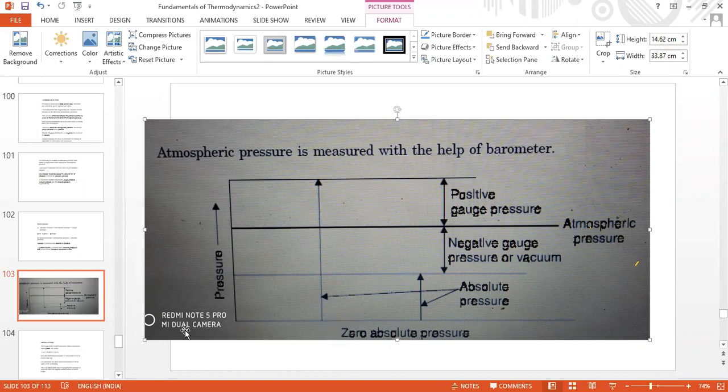Similarly, in the Kelvin scale also we define 0 Kelvin, and attaining 0 Kelvin is highly impossible. Like that, this also. It is impossible to attain absolute zero pressure.